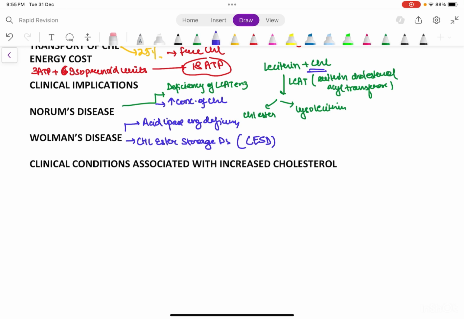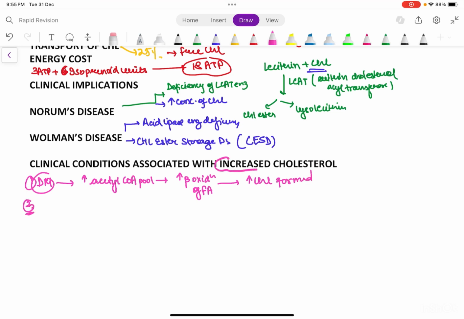So in clinical conditions, first of all, as I told you, in diabetes mellitus, insulin. Just know that we have 4 conditions. First is diabetes mellitus. In diabetes mellitus, there is an increase in the acetyl CoA pool, so there is an increase in beta oxidation of fatty acids. More fatty acids, more cholesterol formed.